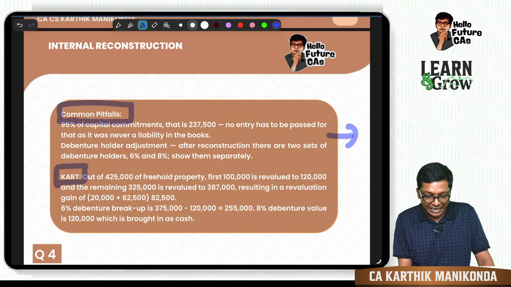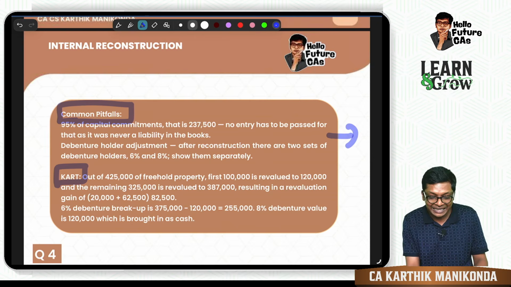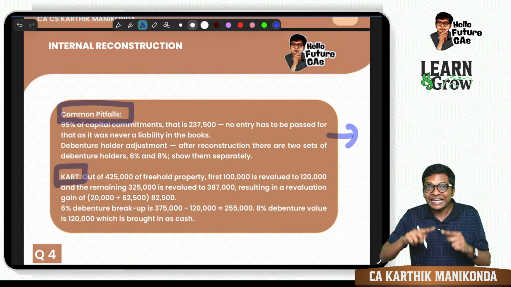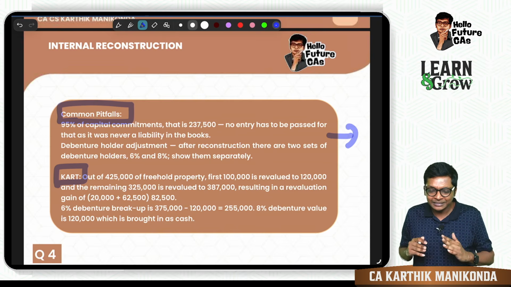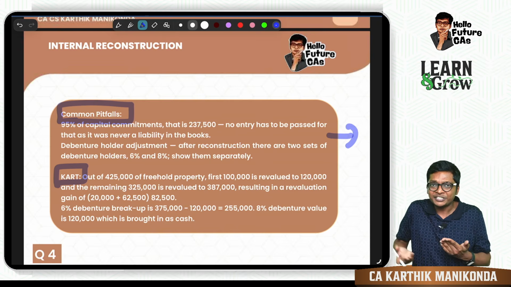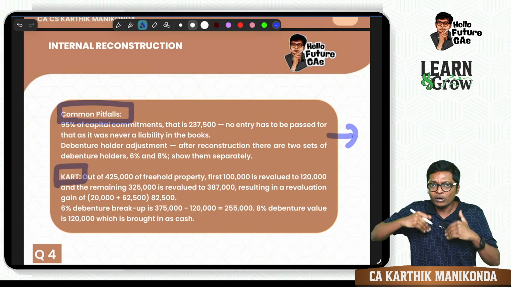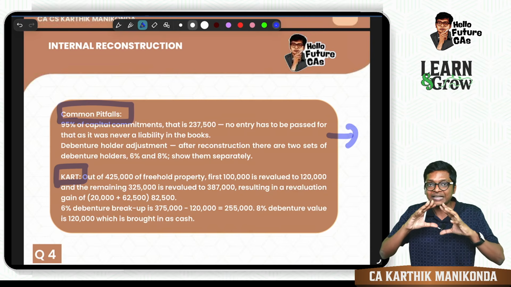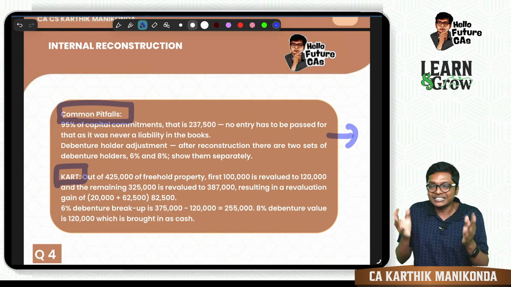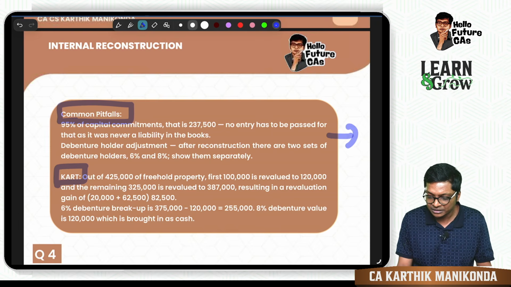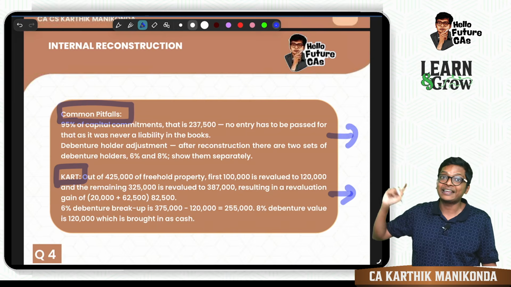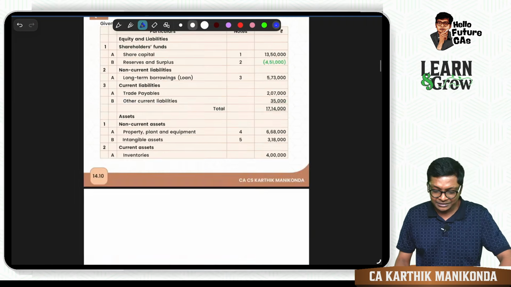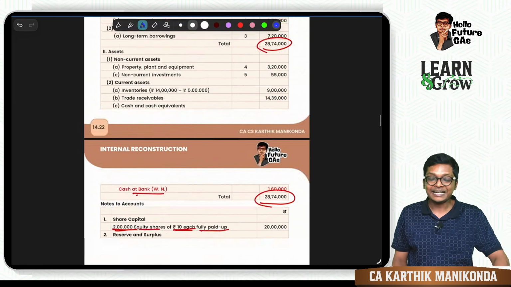And second, I also give something called CART, K-A-R-T, which is Karthik's ACE Revision Tip. This is nothing but, apart from the question and the mistakes you can make, some additional tips on how to understand this question better. And suppose the question is twisted in the exam, how can they twist and ask? That case also I will give here and explain, guys. Like this, it will be there for the entire material, guys.